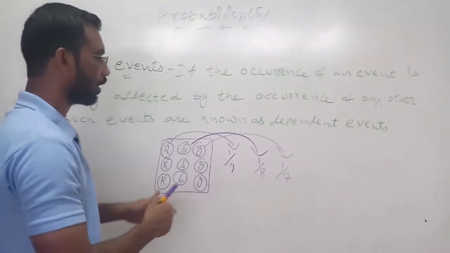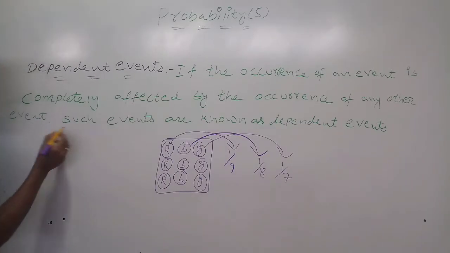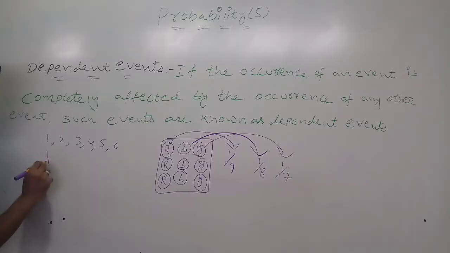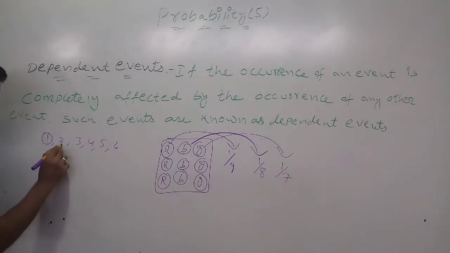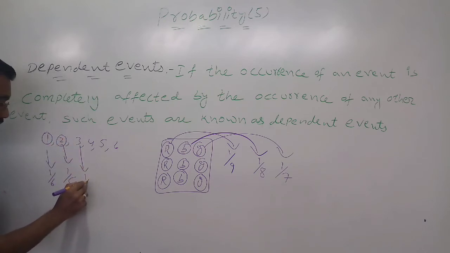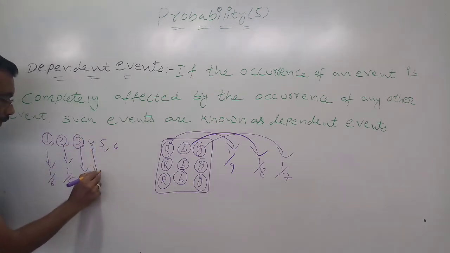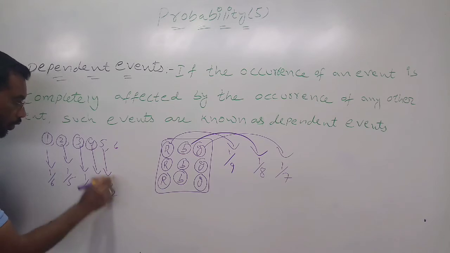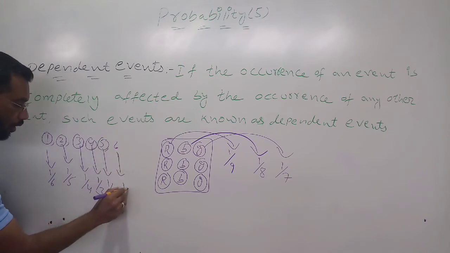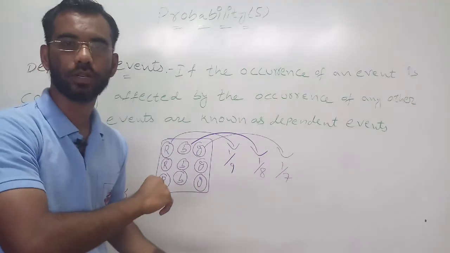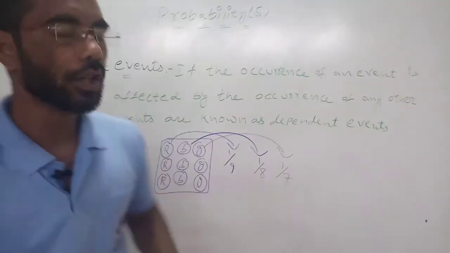One more example we will see. Okay. Now we will see 1, 2, 3, 4, 5 and 6. If I am taking 1 from this one, it is 1 out of 6, and it is deleted. Next I am taking 2, 1 out of 5, deleted. Next 1 out of 4. Next 1 out of 3. Next 1 out of 2. Next 1 out of 1. There will be no replacement in this one. If you take one, you will not replace it. So this type of event is called a dependent event.